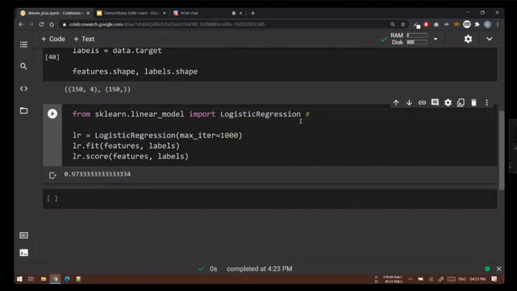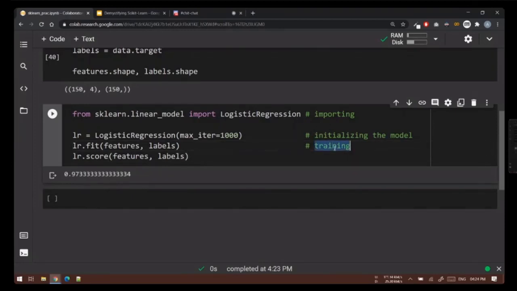This step is for importing. Then this step is for initializing the model. We are just defining what variables or operators to use, what the initial setup will be. Once we have defined the model, this step is where the actual training takes place.